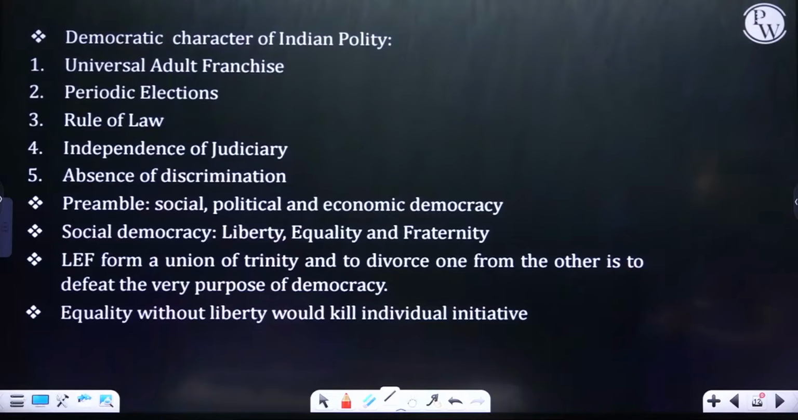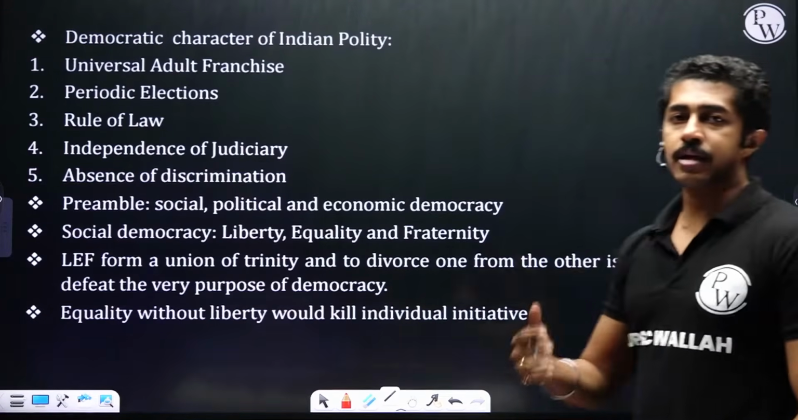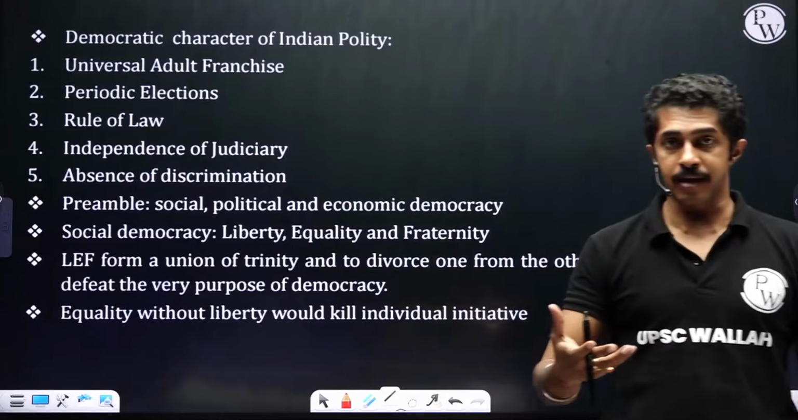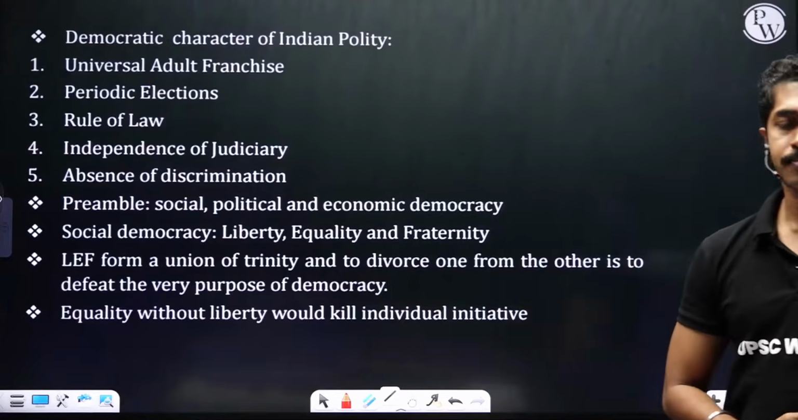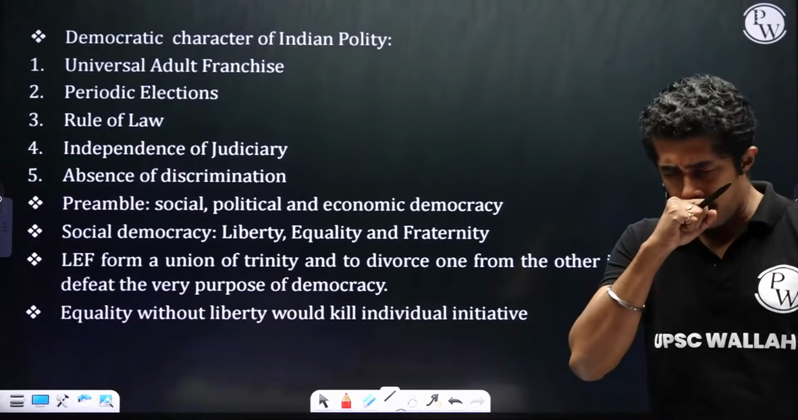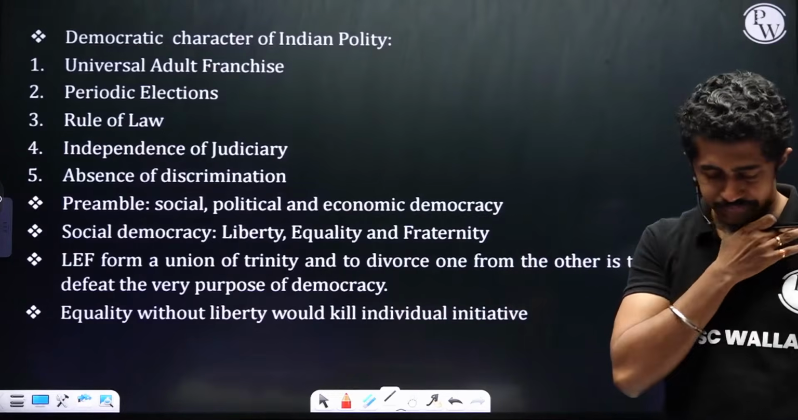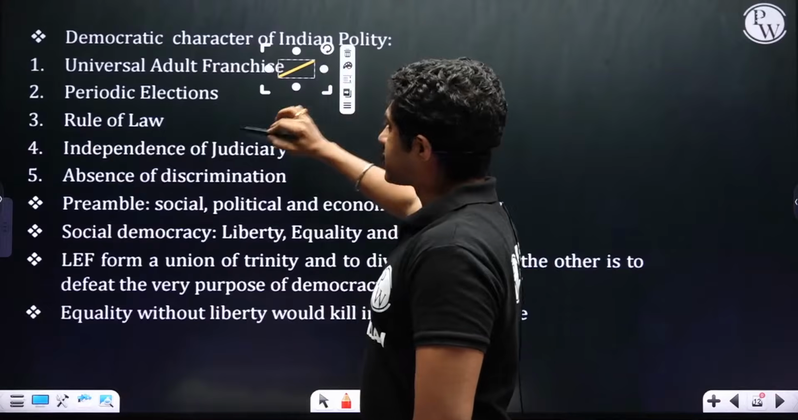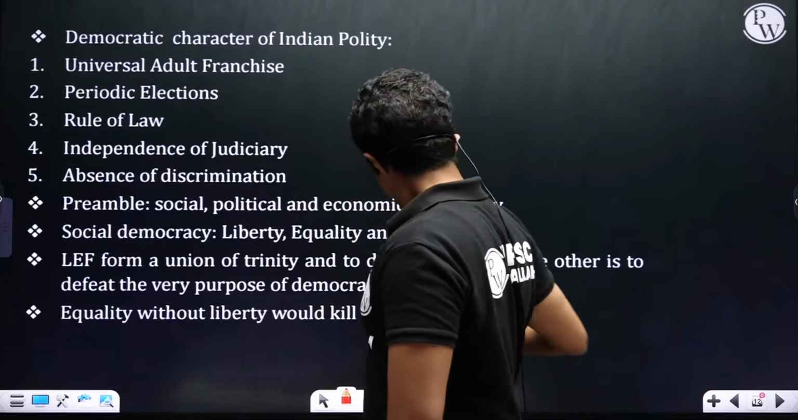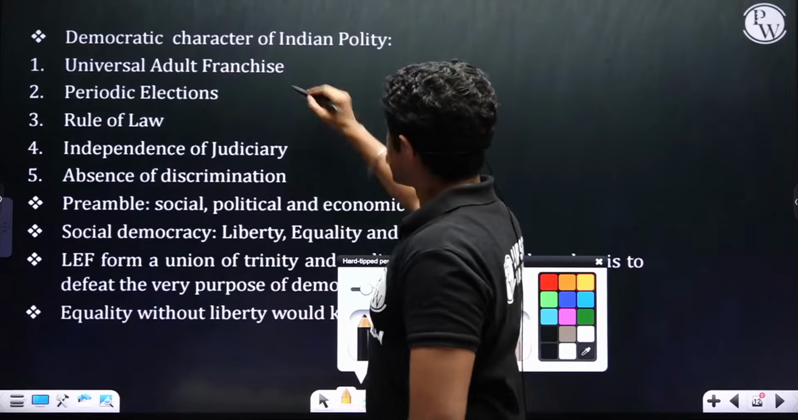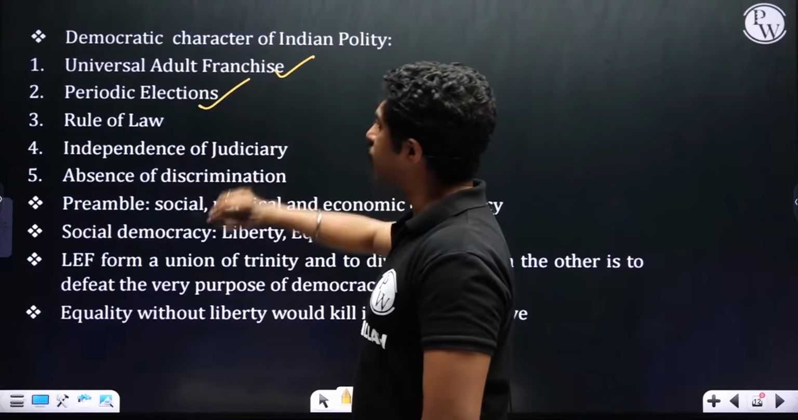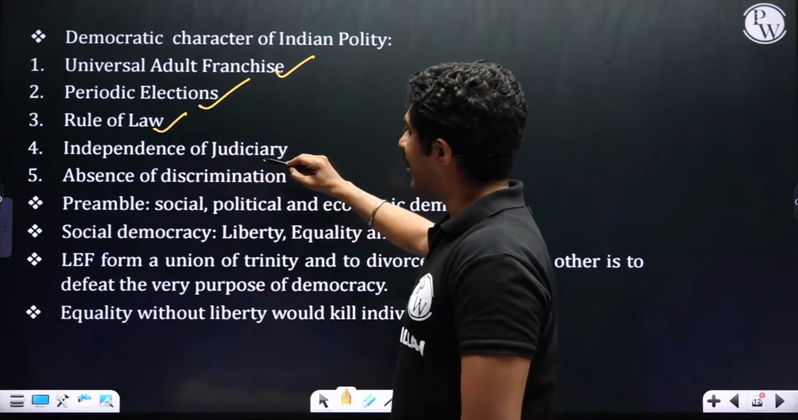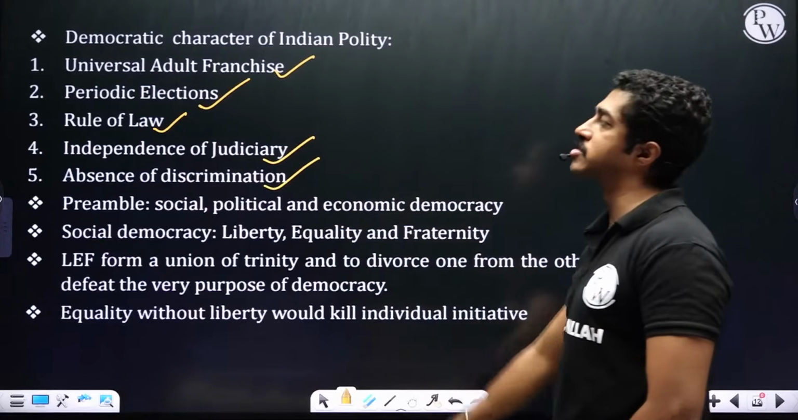Democratic character of Indian polity. How do we know that Indian polity has a democratic character? Let us see. Universal adult franchise, periodic elections, rule of law, independence of judiciary, absence of discrimination.